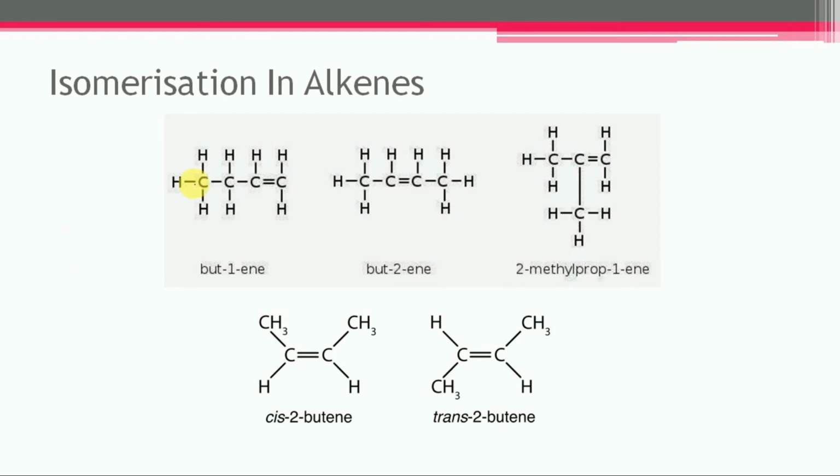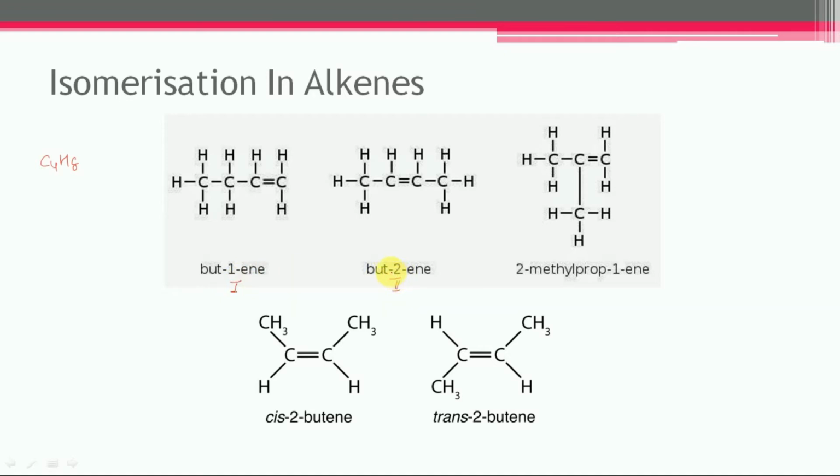Isomerization in alkenes. The first two members of alkene, that is ethylene and propylene, do not show structural isomers. But the alkenes from C4H8 onward can exhibit chain isomerism as well as position isomerism. Let us consider the various examples. So it is but-1-ene, structure number 1, and but-2-ene.